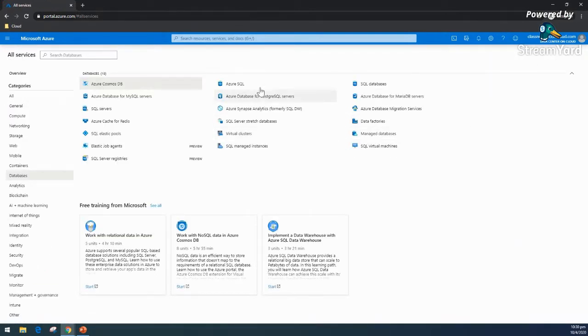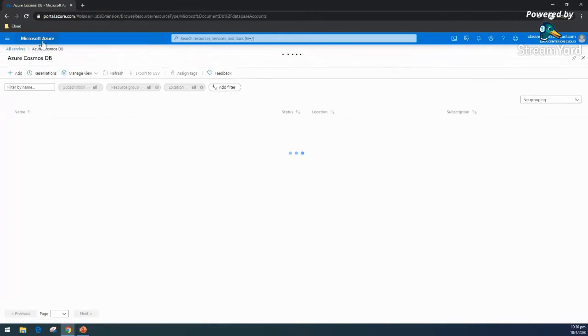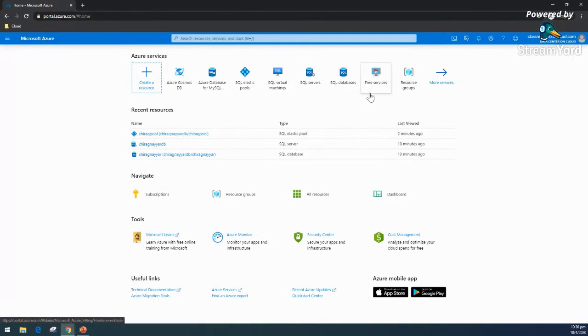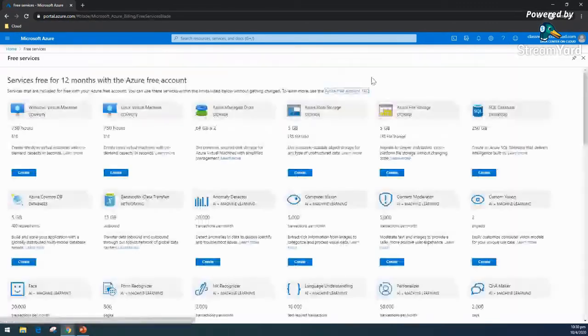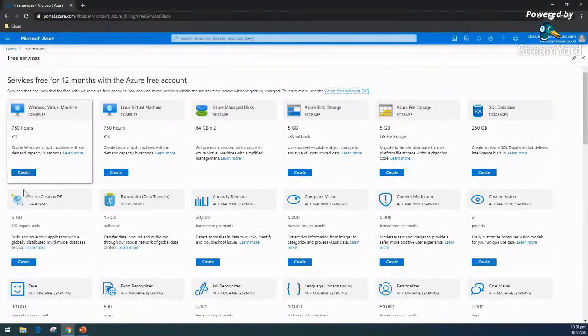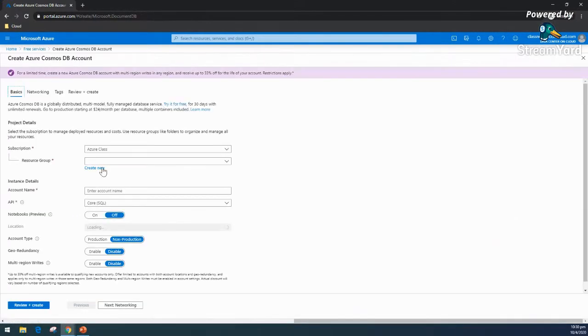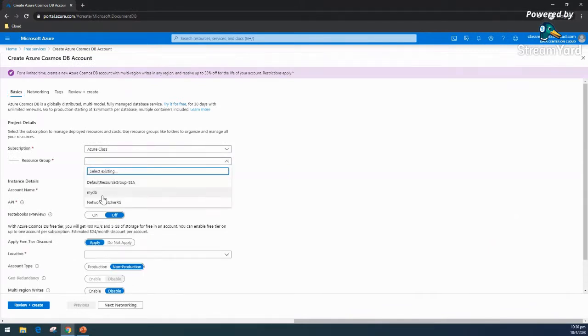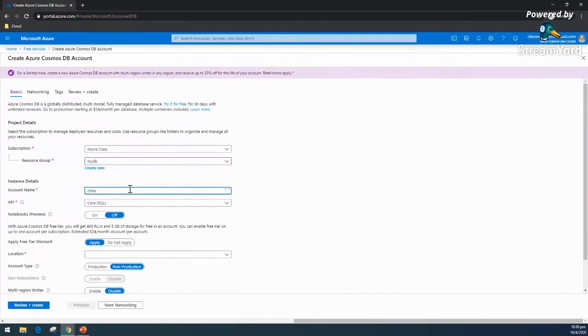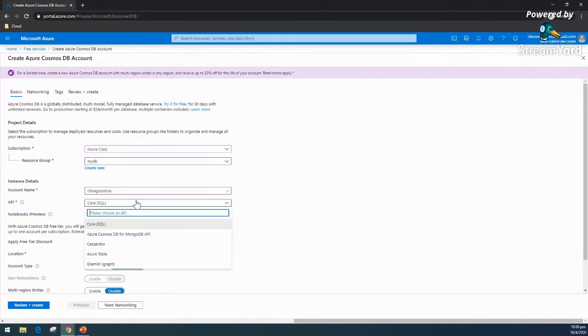So now let's quickly cover, because we have a few minutes left, Cosmos DB. I just want to show it from the free tier one. This is a beautiful blade, and it will show what is free. This is a free service for 12 months. Here you can see Cosmos DB, 5 GB of space and 400 request units. So let's quickly create something. Again, I'm just putting in my name, and here it is showing what API I require. I am really not going to do a lot of things here. I'm just going to stick with this core SQL.